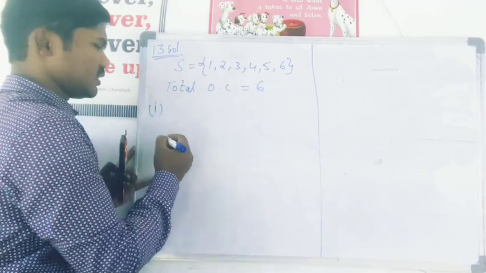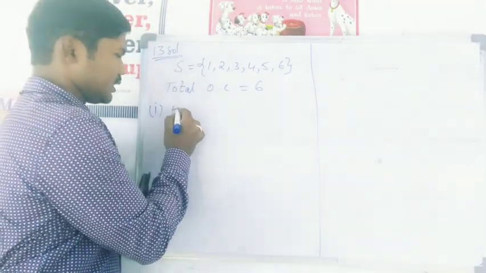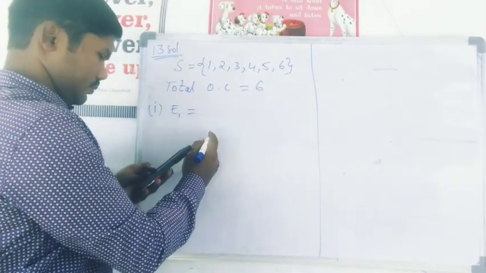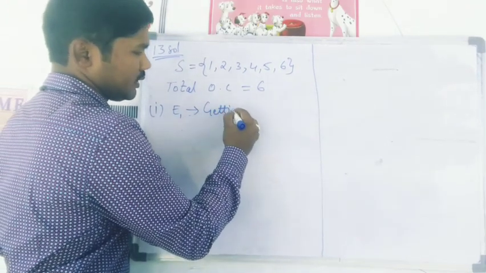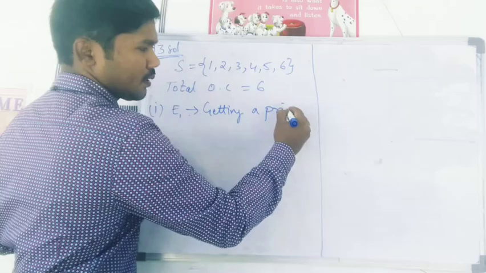Now my first event, event E1, is getting a prime number.